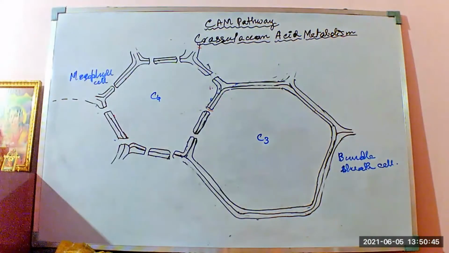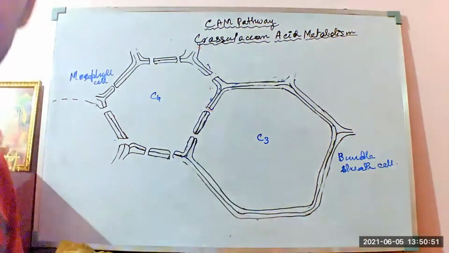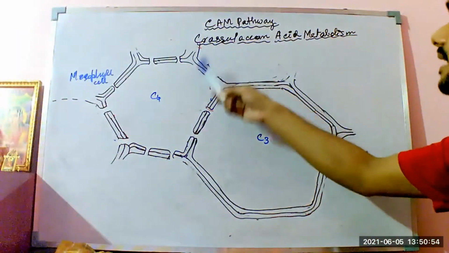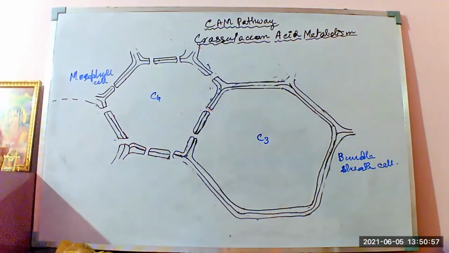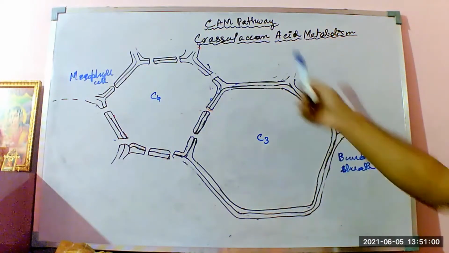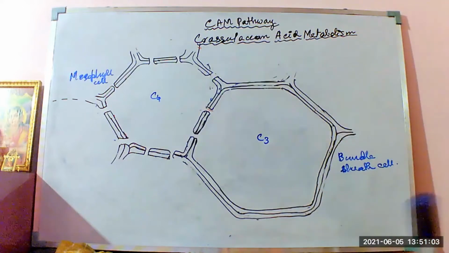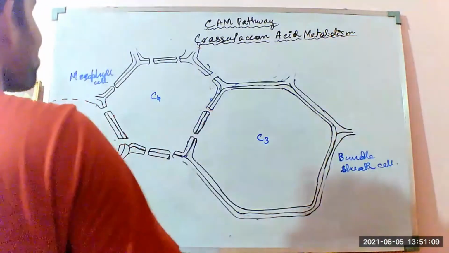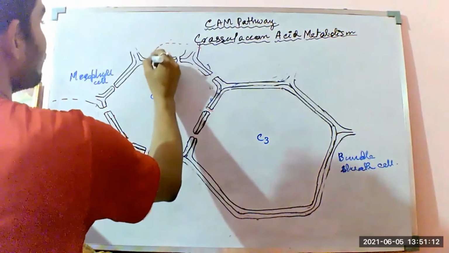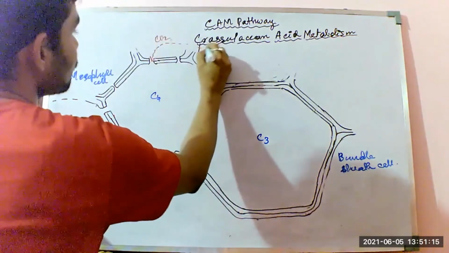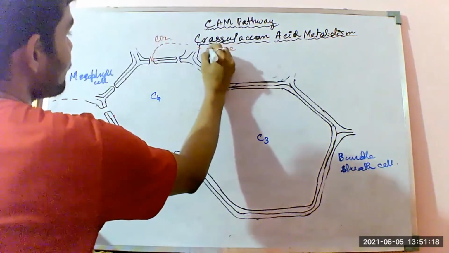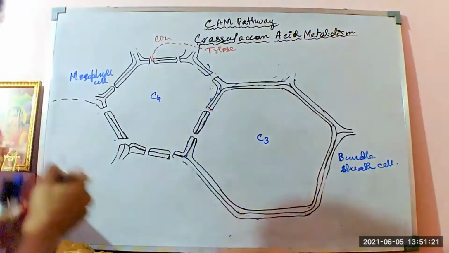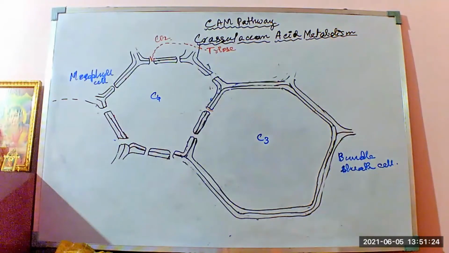How is it different? Because in the crassulacean acid metabolism, the CO2 that is coming from the C3 pathway gets reduced to triose or a 3 carbon compound, either the pyruvate or the phosphoglyceraldehyde, and generally triose, the 3 carbon compound, liberates the CO2 molecule, and that CO2 molecule from the starch, CO2 from the triose, CO2 that is coming from the triose, as well as this CO2 that is coming from the atmospheric air.